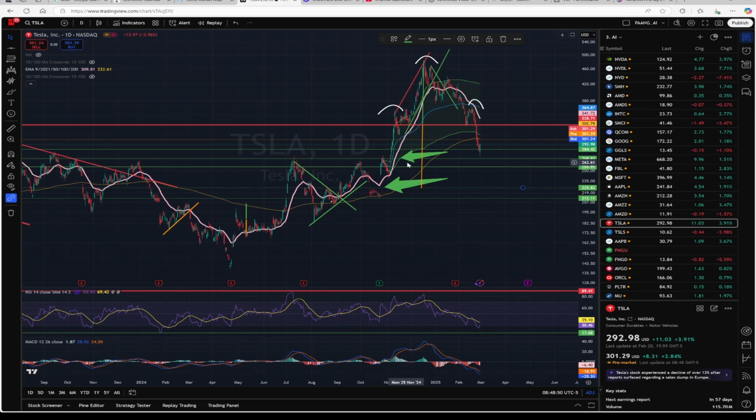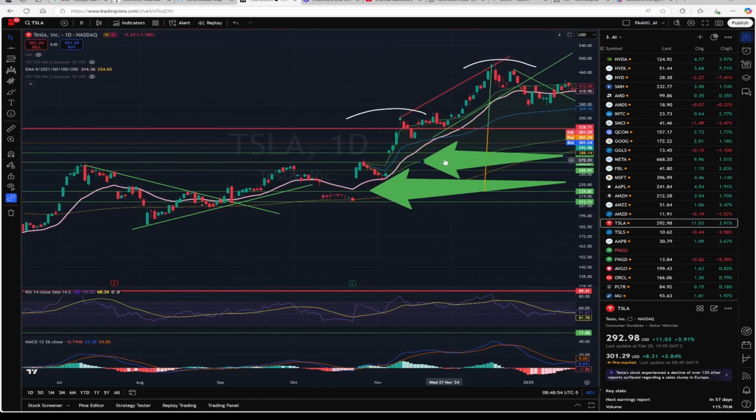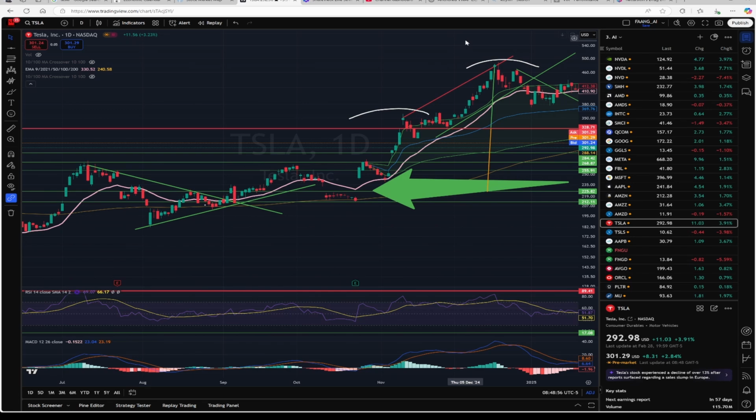There is a gap fill out here. Let me just expand this so that you can see. Now this arrow points to a gap fill. Let me remove the arrows right now. See, you have an irregular gap up out here. So this is a gap that needs to be filled. There is a gap out here, and then there is another gap up out here. This also needs to be filled.